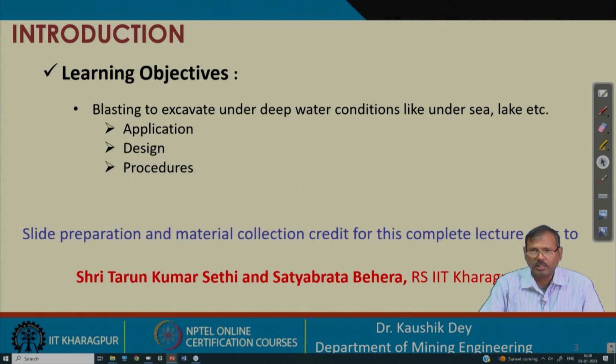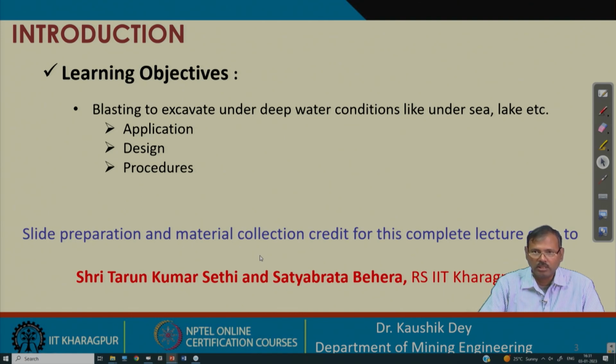We have seen that underwater blasting is carried out in three ways. Either we fill the underwater area, that means the lake, etc., and then carry out blasting by drilling through that filled part. In the second way, we carry out drilling from floating pontoons or ships and carry out blasting in underwater conditions. And in the third case, we send divers to carry out drilling below the water and carry out blasting using those divers. So, so far we have discussed the rock filled condition.